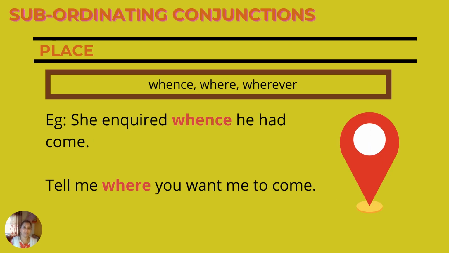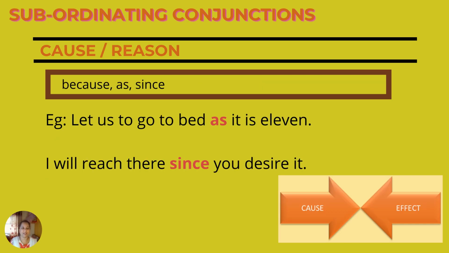Next category is place: whence, wherever, where. Example, she inquired whence he had come. Tell me where you want me to come. So again, talking about the place. Isn't it easy now? After we divided them into subdivisions, now the subordinating conjunctions are very easy to remember. Okay. Next category is cause or reason.